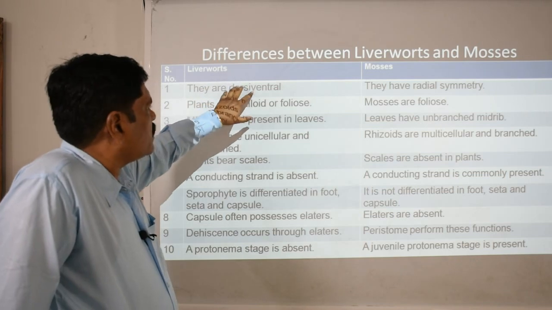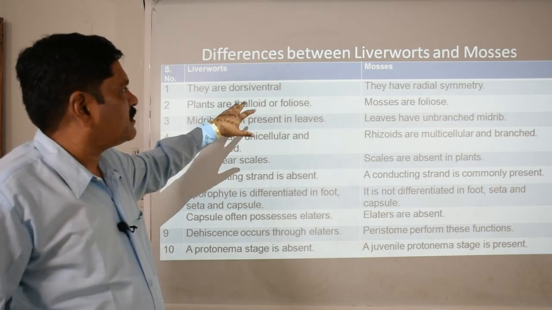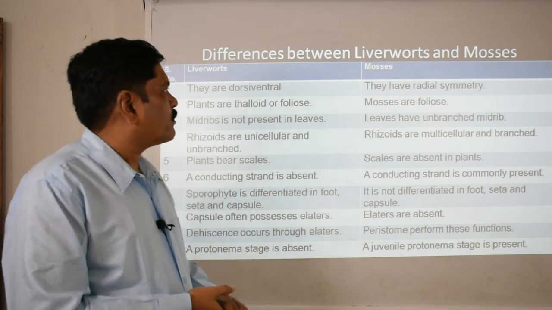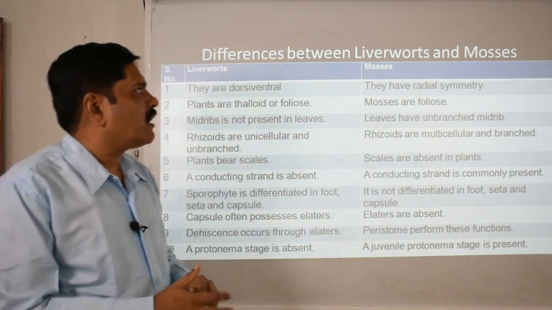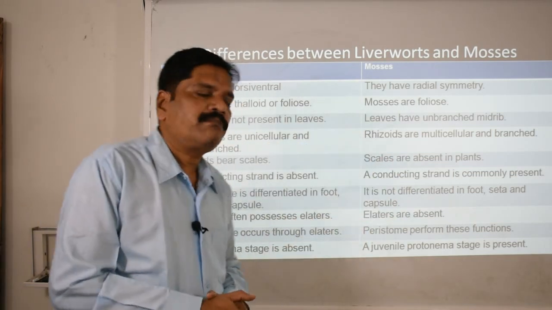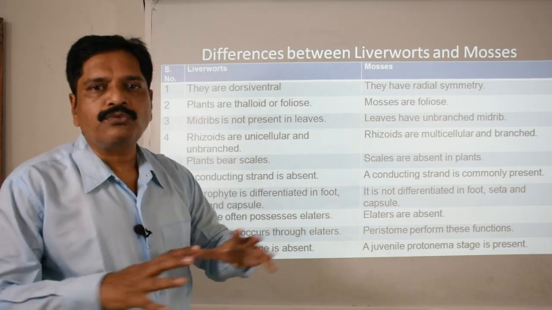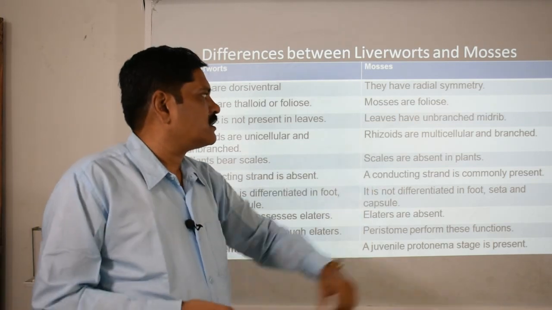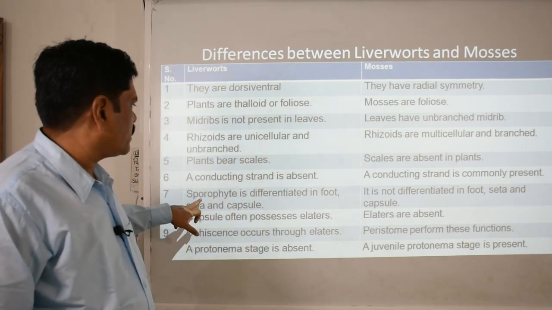In liverworts the body is dorsiventral, while in mosses it has radial symmetry. The liverwort thallus is foliose in nature, that is leaf-like, while the moss is also foliose in nature. The midrib is not present in liverworts, while in mosses you can find an unbranched midrib. The rhizoids are unicellular and unbranched in liverworts, while here they are multicellular and branched. Liverworts bear scales, while in mosses scales are absent. A conducting strand is absent in liverworts, while here the conducting strand is present, which is responsible for transportation of water and minerals.